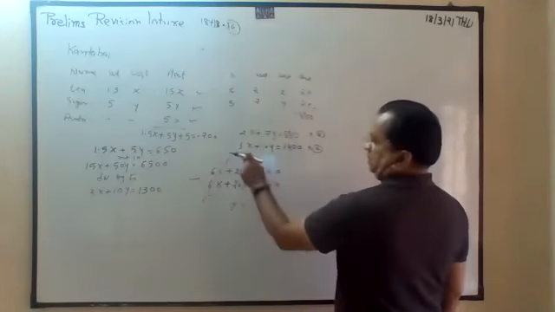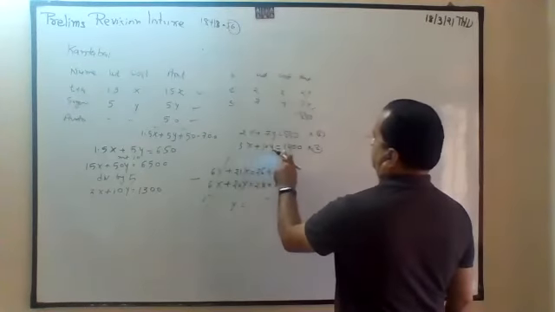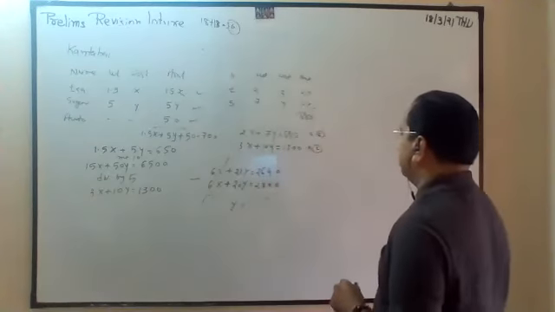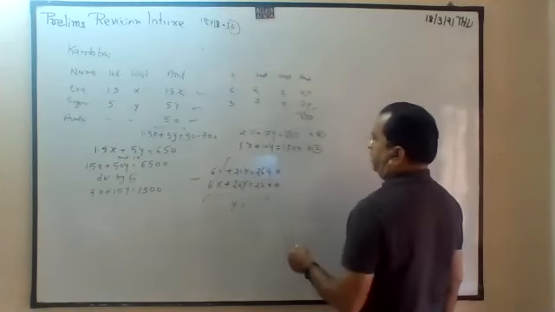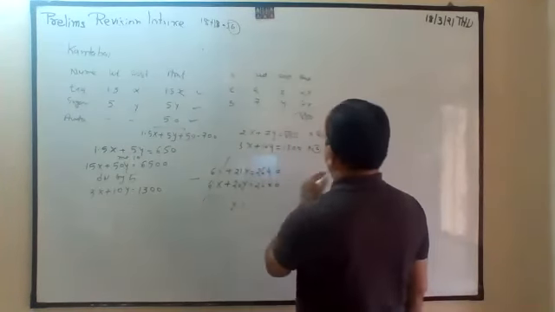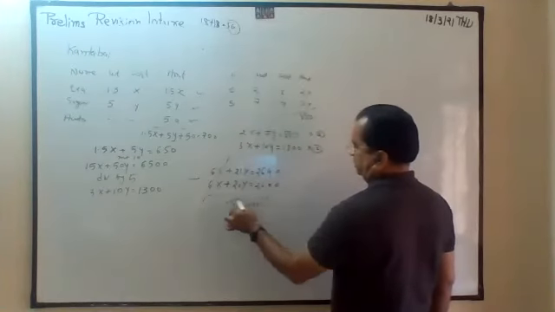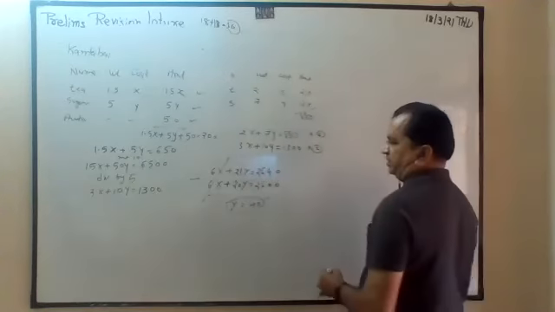Correct. Now this is 3, 10, 13. Double. So the difference is 40 rupees. Sugar 40 rupees.